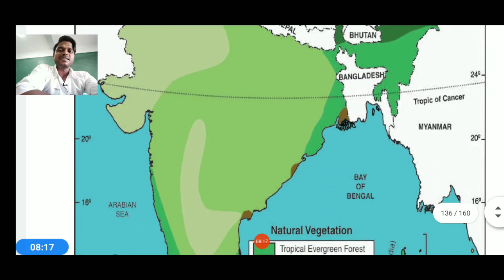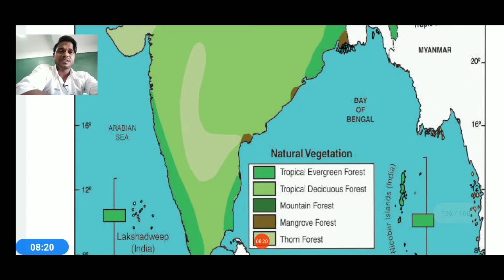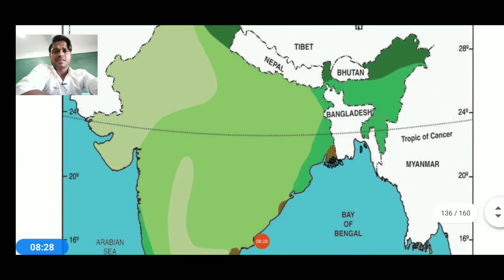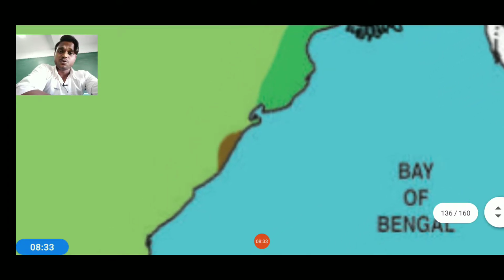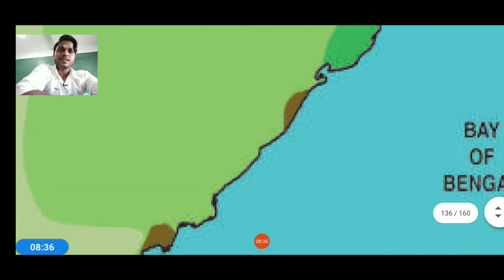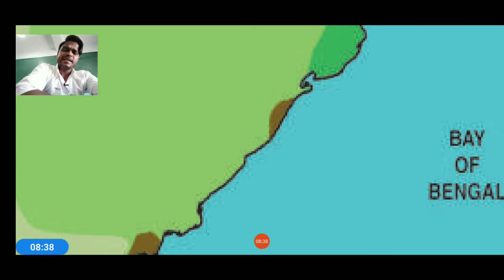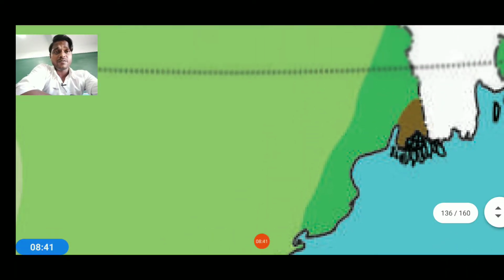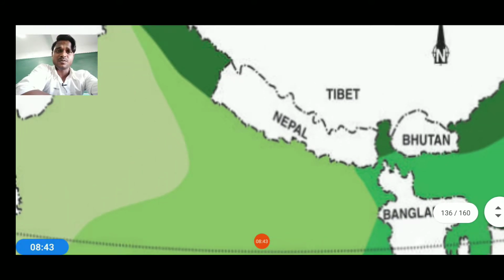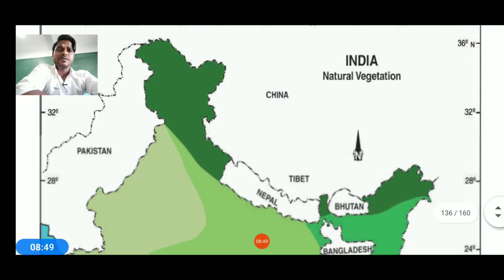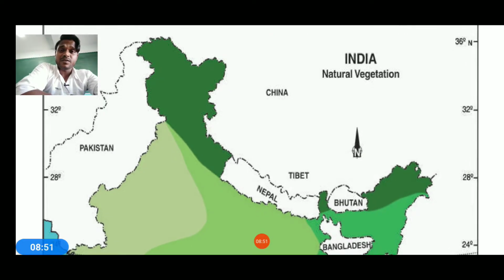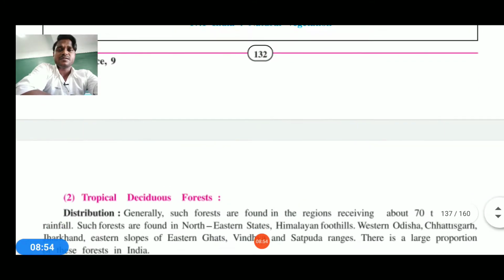This is the example, and you can see the tropical evergreen forest, tropical deciduous forest, tropical mountain forest, mangrove forest and thorn vegetation. I'll show you some of the mangrove forest. Now I'm zooming on the screen, and the brown spot shows you the mangrove forest. This map is making you understand. This is already available in your textbook too. If you are interested, you can sit with a textbook, and that will be helpful to understand this lecture. I'm also using the smart screen to share the detailed theory. Getting further, this was just a small example.